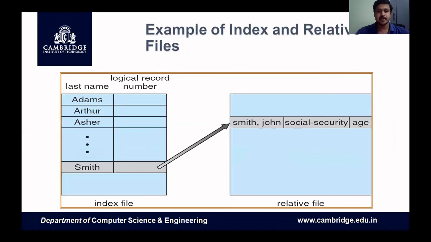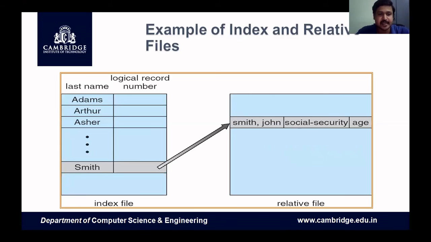Next, the accessing method is the index and relative file. How do we access this file? I'll take the example of a textbook or a PDF, where we see chapter 1, chapter 2, chapter 3, chapter 4, and so on. If we have to access chapter 4, we can click on that. So it is an indexed file.